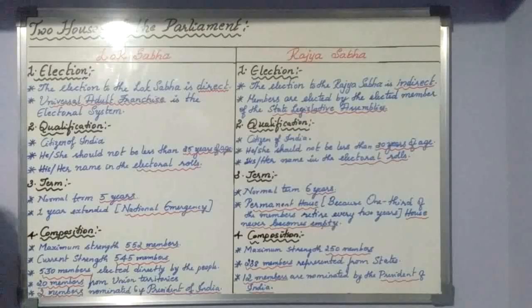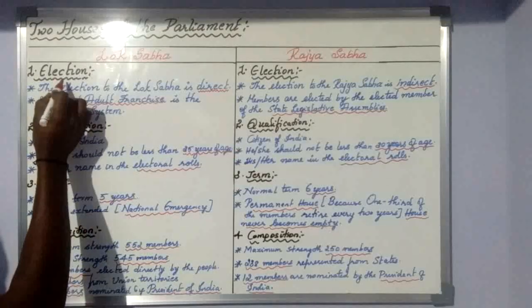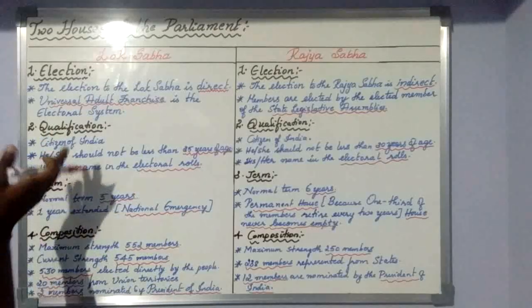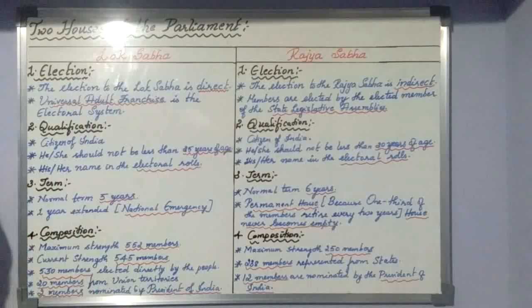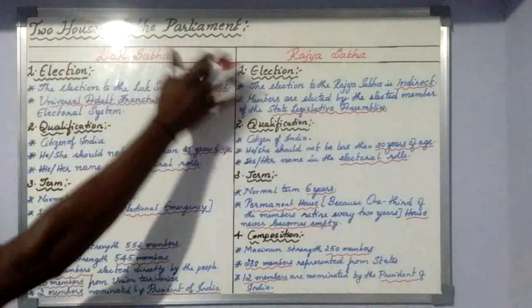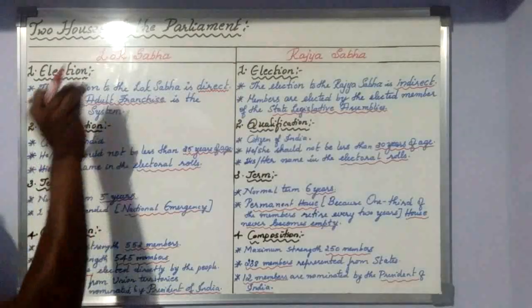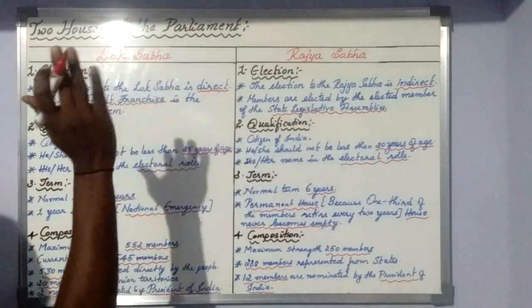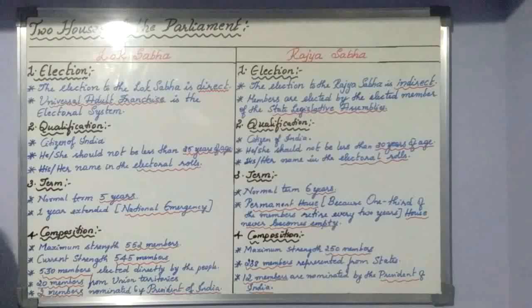So in today's class, I want to take up four concepts. The first one is the election of Lok Sabha and Rajya Sabha, then the qualification of Lok Sabha and Rajya Sabha, then the term or tenure of Lok Sabha and Rajya Sabha, then the composition of Lok Sabha and Rajya Sabha. These are the four concepts I am going to discuss in today's class.